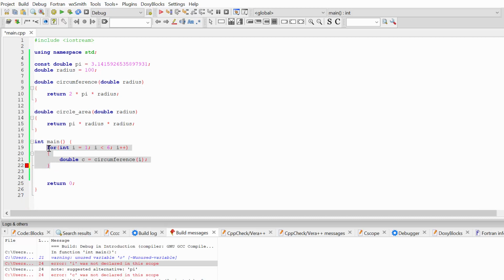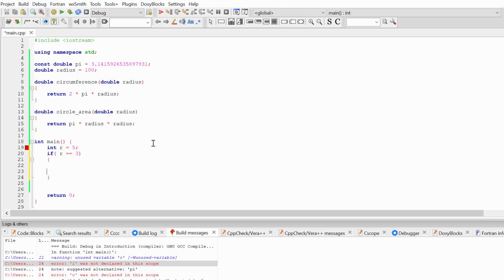Now let's create some example with the if statement. Let's say I create a variable radius equal to 5, and I'm going to create the next if statement. If r is equal to 3, let's say in this case I want to calculate the circle area.